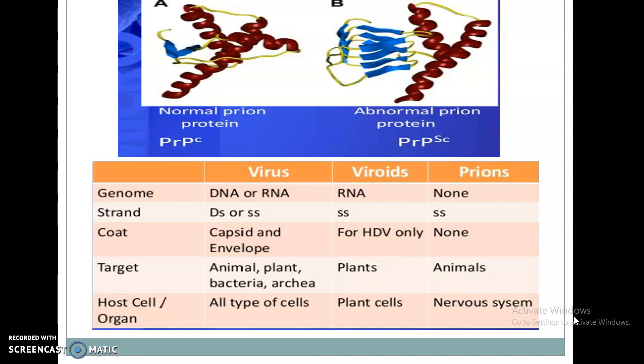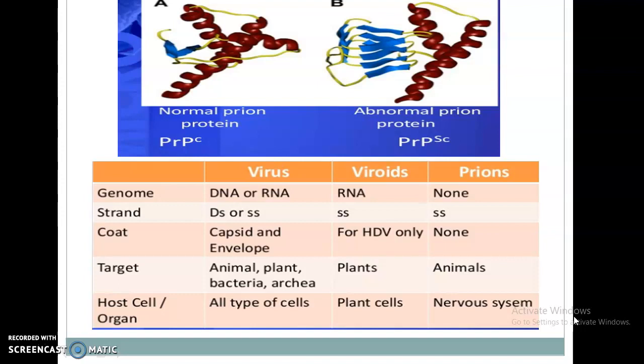Next is the mode of transmission for prions. Prions are organized proteins, so they are spread in three different ways, which include acquired, familial, and sporadic transmission. Current research suggests that the primary method of infection in animals is through ingestion. Okay, this is all about the viroids and prions difference.